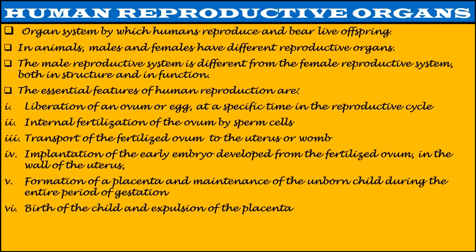Fourth, implantation of the early embryo developed from the fertilized ovum in the wall of the uterus. Fifth, formation of a placenta and maintenance of the unborn child during the entire period of gestation. And lastly, birth of the child and expulsion of the placenta.